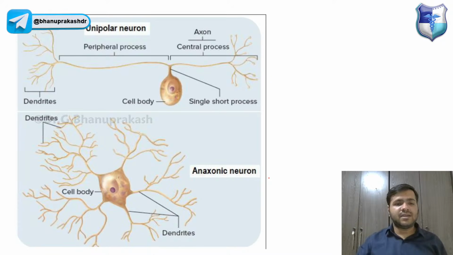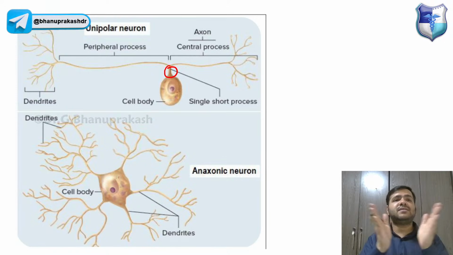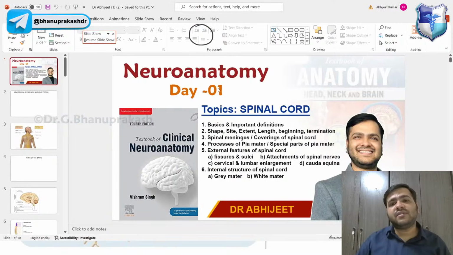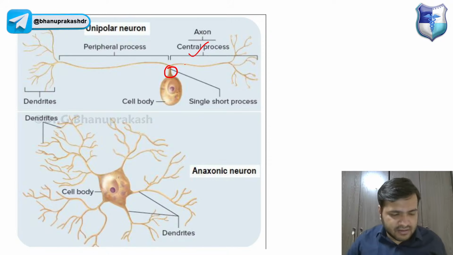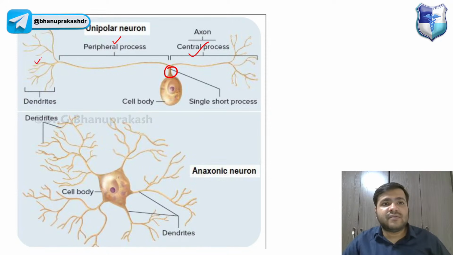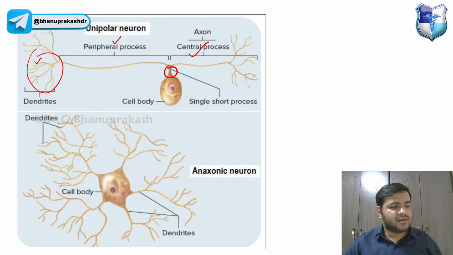Coming on to the third one, that is the unipolar neurons. Now this cell body has a single short process, and from that process two processes come out. One is the central process that gives rise to the axon, and the peripheral process gives rise to the dendrites.